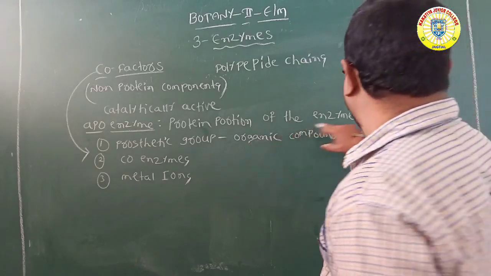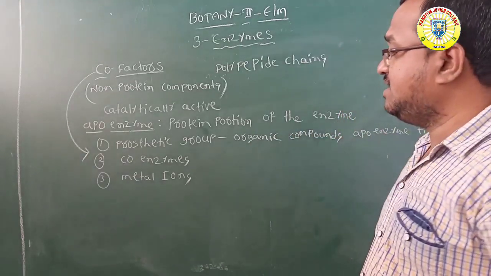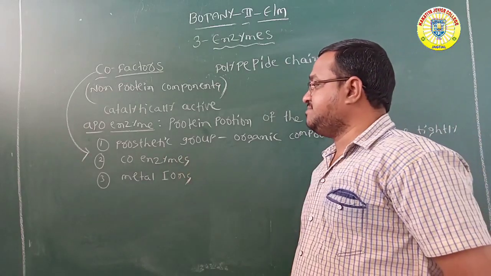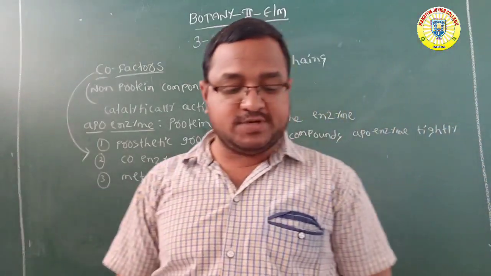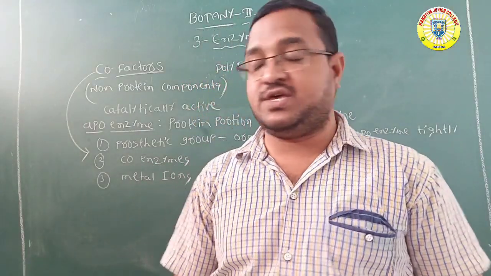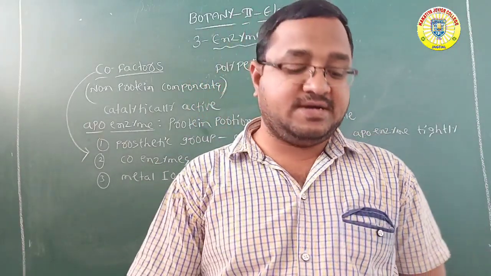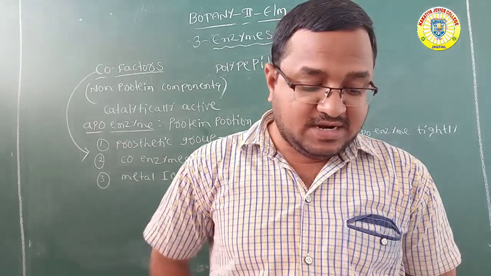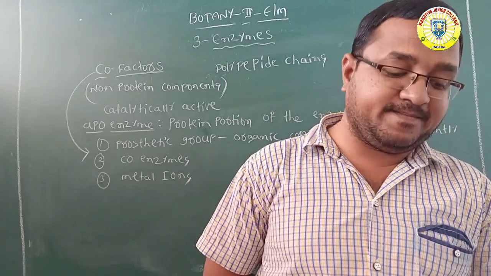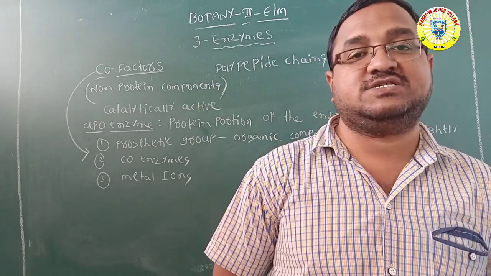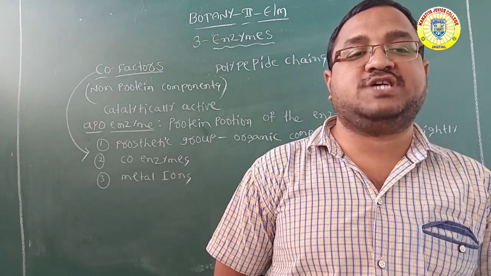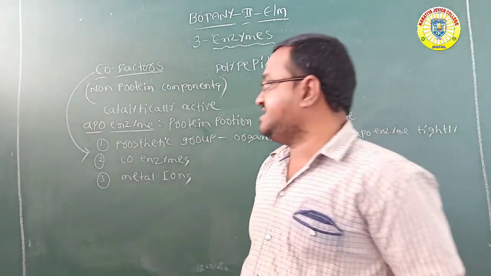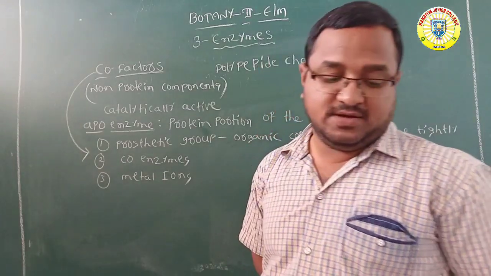Prosthetic groups bind with the apoenzyme tightly, whereas coenzymes are also organic compounds, but their association with the apoenzyme is transient, temporary.